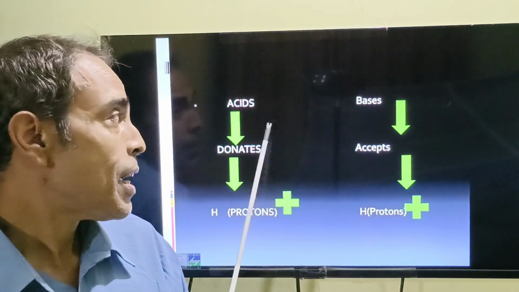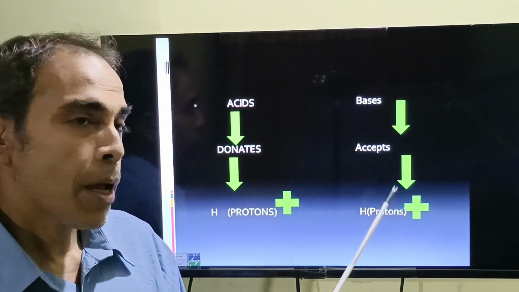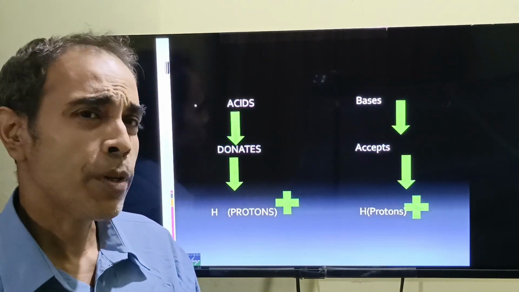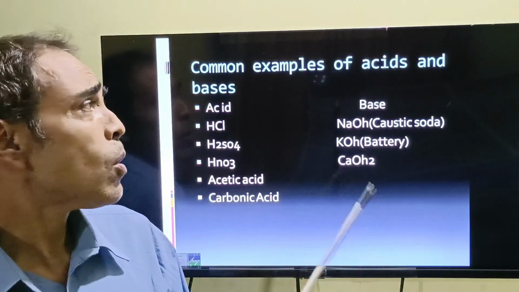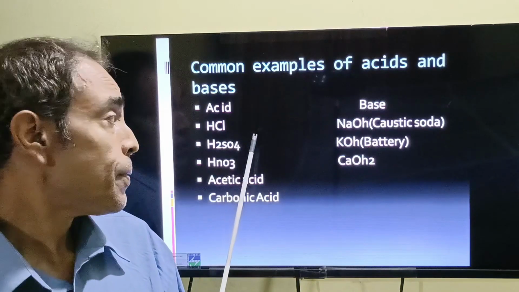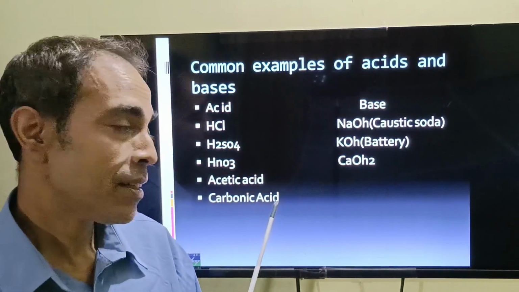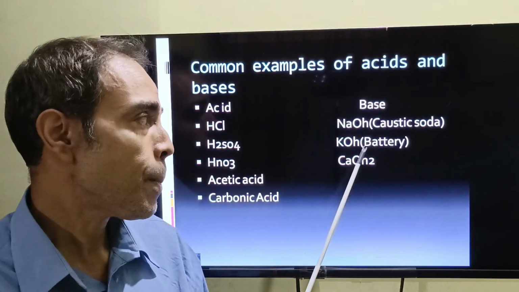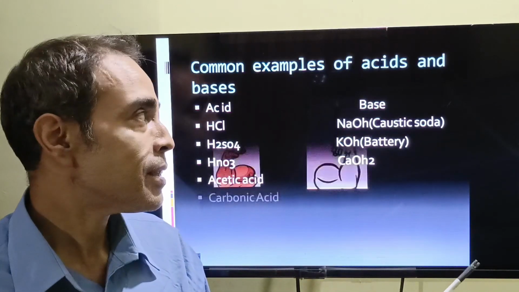What are acids? Acids are substances which donate hydrogen ions, and bases are substances which accept hydrogen ions. You can go back to my last classes to have a better idea. Now, what are common examples of acids and bases? Acids are hydrochloric acid, sulfuric acid, nitric acid, acetic acid, and carbonic acid, and bases are sodium hydroxide, the caustic soda, potassium hydroxide used in batteries, and calcium hydroxide.